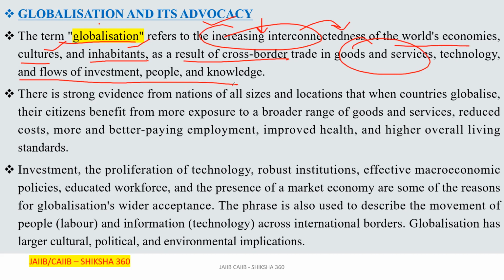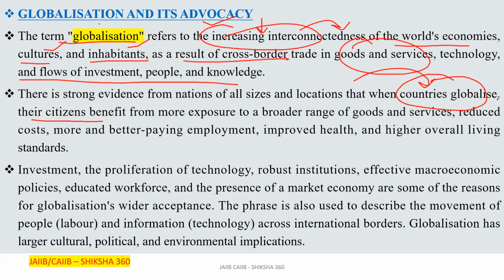There is strong evidence from nations of all sizes and locations that when countries globalize, their citizens benefit. Basically, in a society, when we have good relations with our neighbors, it benefits us also.